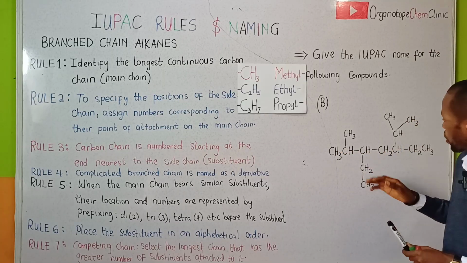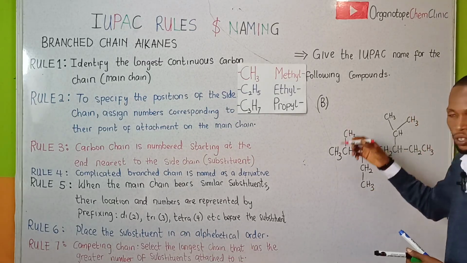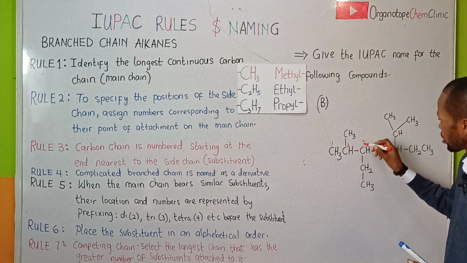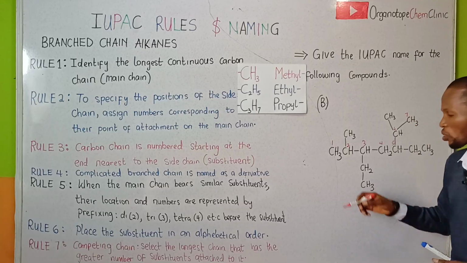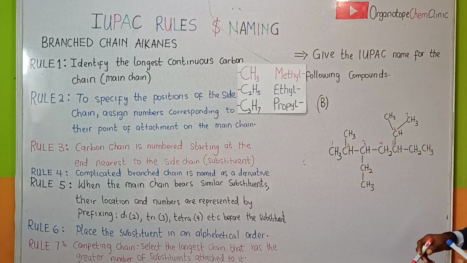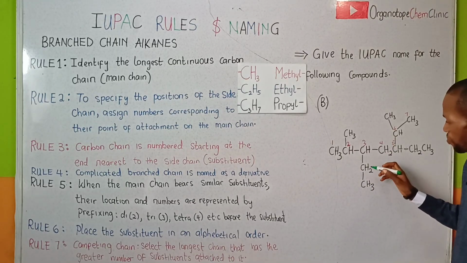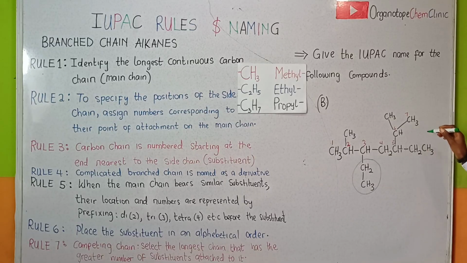So we have more of the substituents right here. I'm going to number this compound this way: 1, 2, 3, 4, 5, 6, 7. So I've been able to number the carbon skeleton, or the main chain, for this particular compound. Therefore, we have an ethyl group right here, then also we have another ethyl group right here.